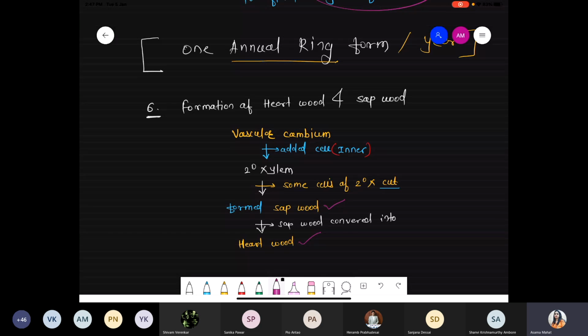Done? Sanvi, Sakshi, Sanika, Saniya, Rishikesh.